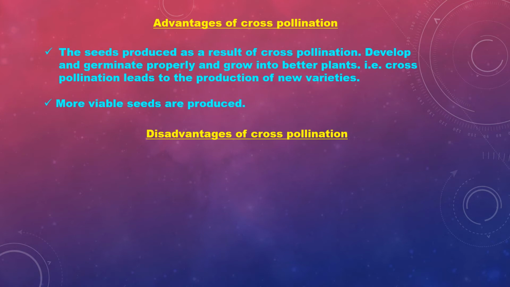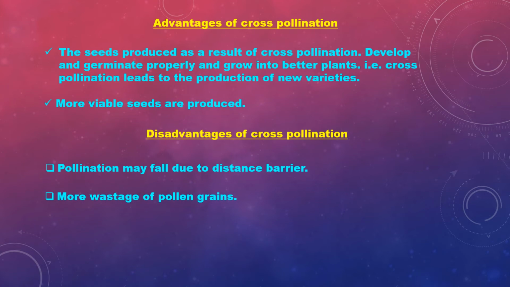Disadvantages of cross-pollination. The pollination may fail due to distance barrier. More wastage of pollen grains. The agents of pollination bring the pollen grains but do not reach the particular flower, so there is more wastage of pollen grains.